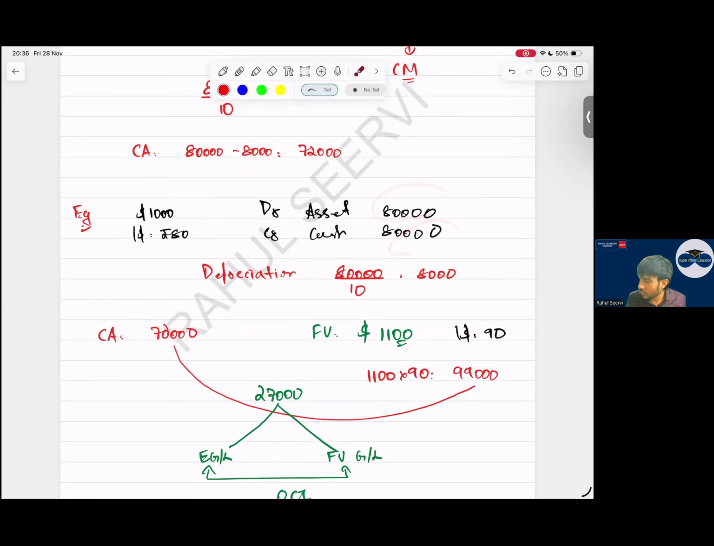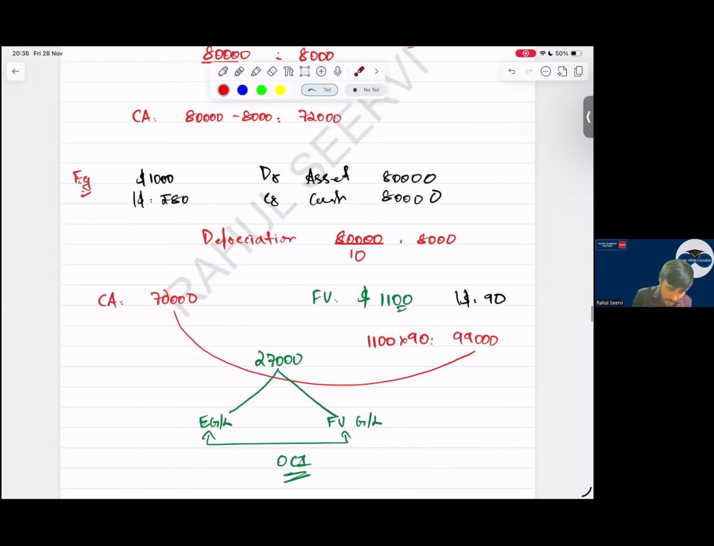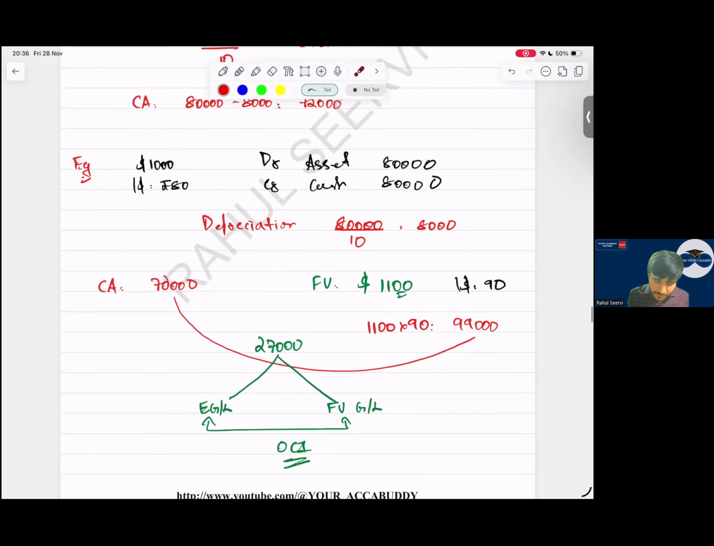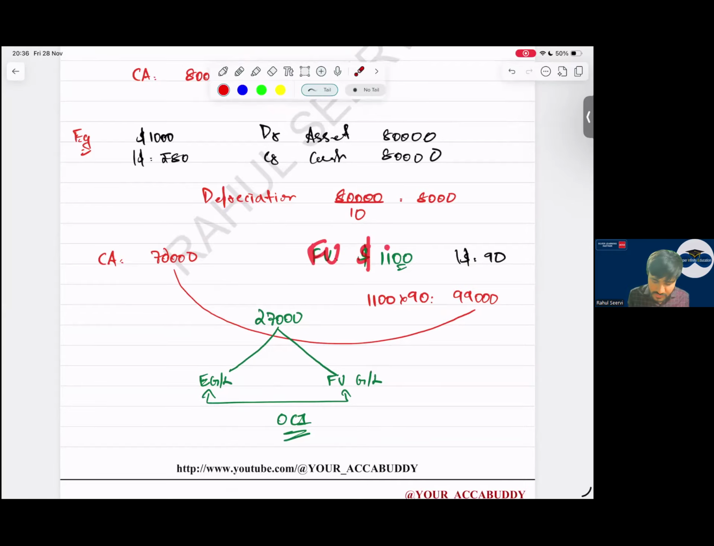Yes, sir. Now, once I record this at 80,000, what is the next thing, sir? Depreciation I charge 8,000 in P&L. My carrying amount is how much? 72,000. But the company is saying we are following revaluation model. If the company is following revaluation model, what will happen? Sir, fair value will be 1,100.